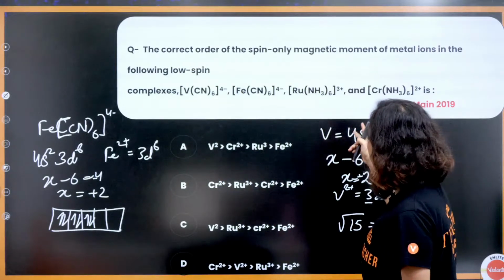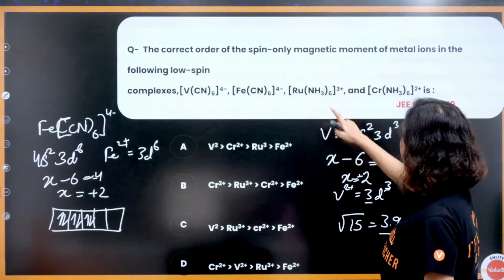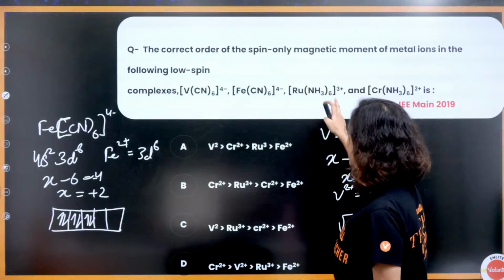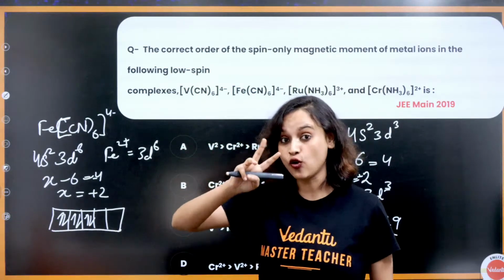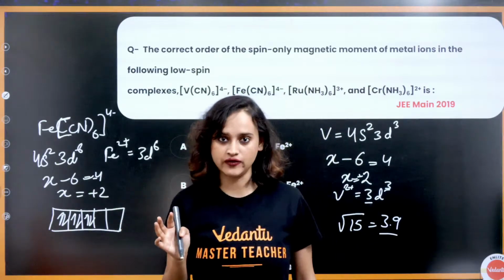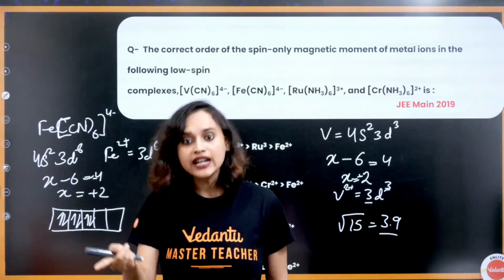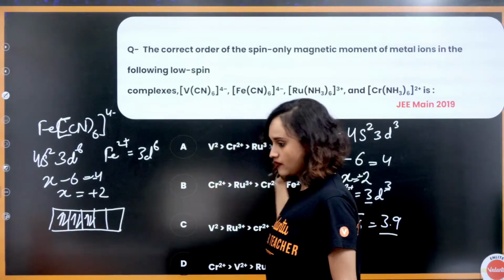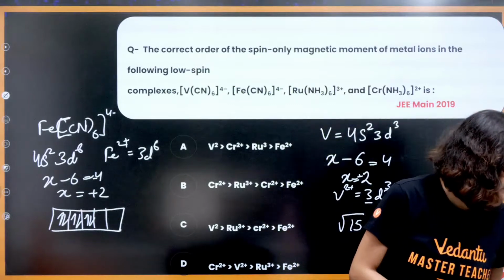Now that means Fe2+ is low spin everywhere. For ruthenium, if you find out, ruthenium is a 4d series. For the 4d series, every ligand acts as a strong field ligand. Every ligand will act like a strong ligand, so everything will get paired up. But even after it gets paired up, what will happen?